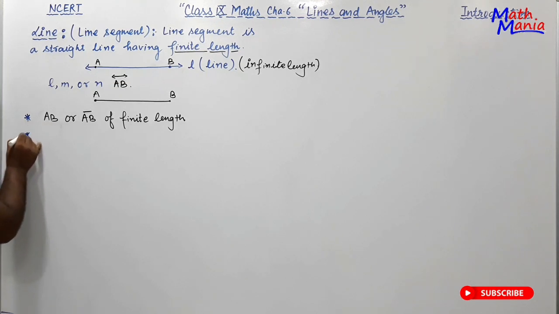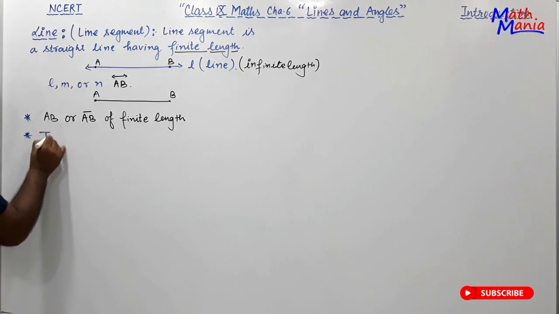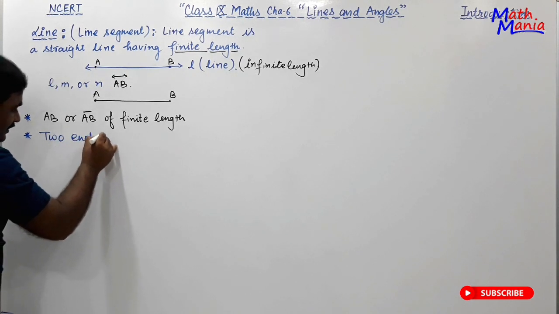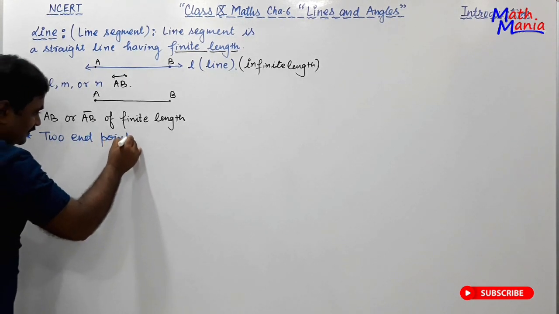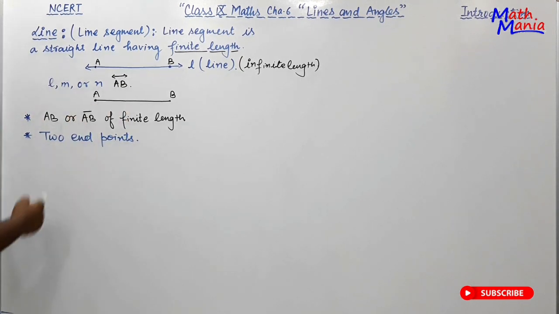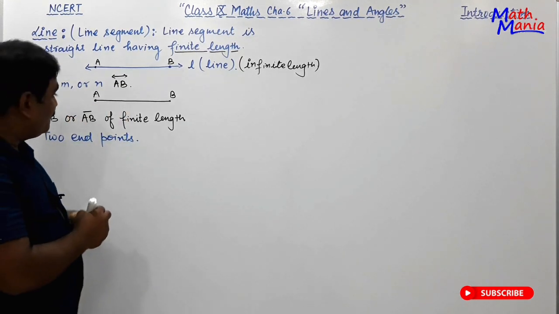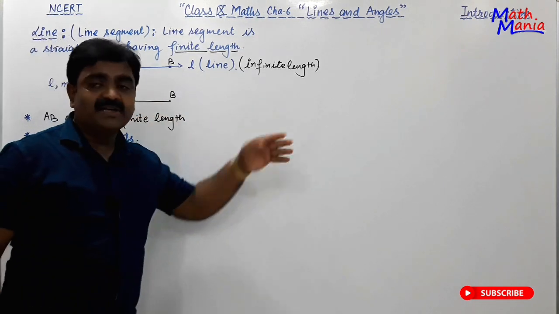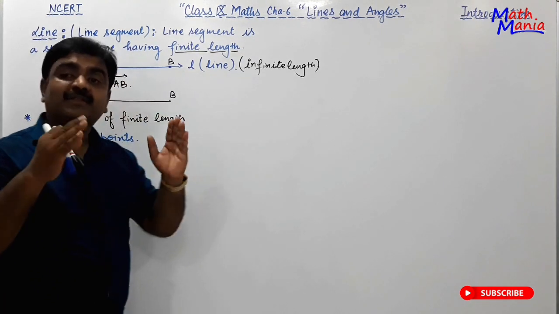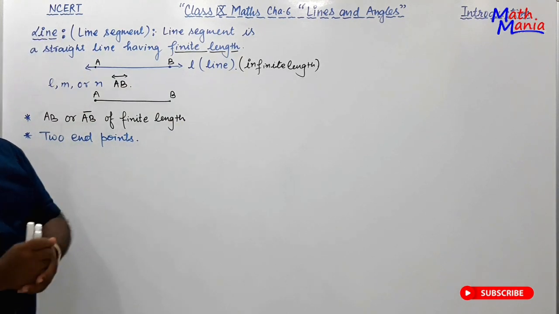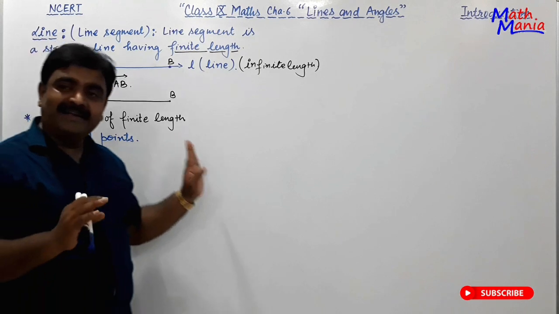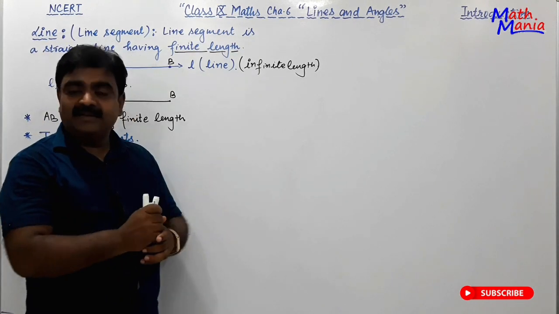It has two end points, which are A and B. Means after A in this direction it cannot be produced, after B in this direction it cannot be produced. तभी तो इसकी लेंथ फाइनाइट होती है, right? Is it clear? The line segment clear हुआ आपको?